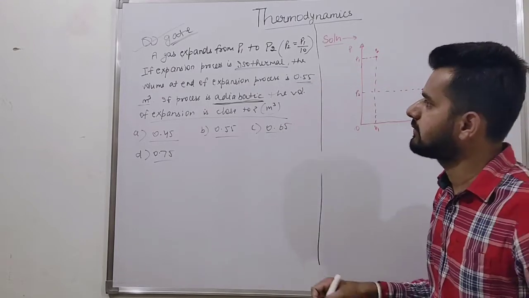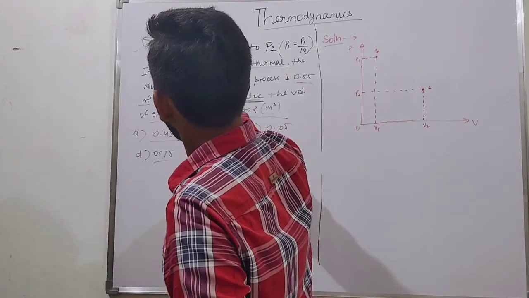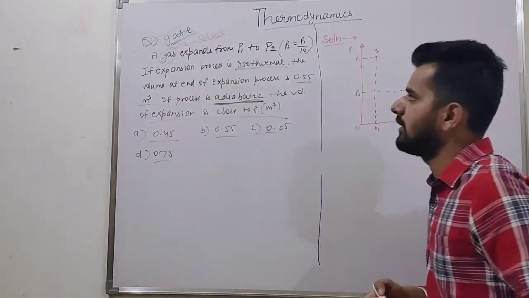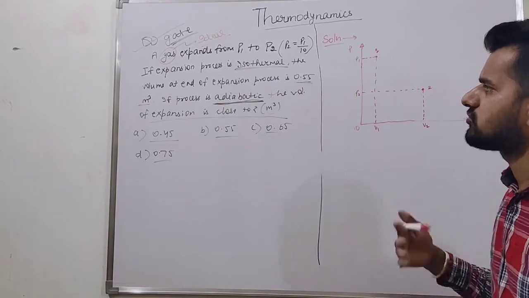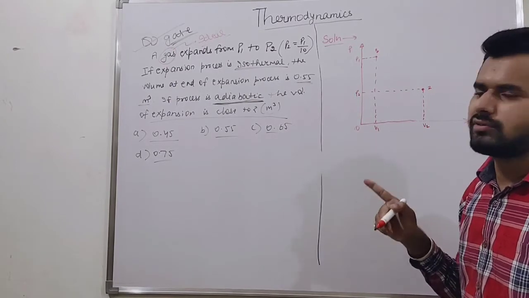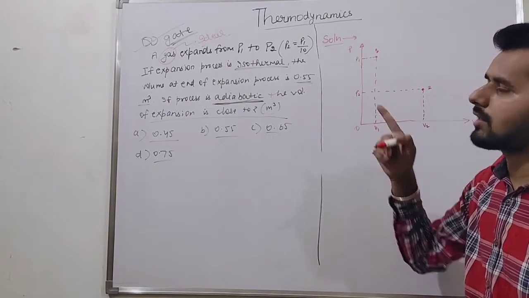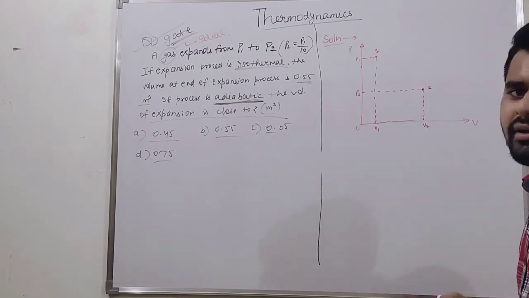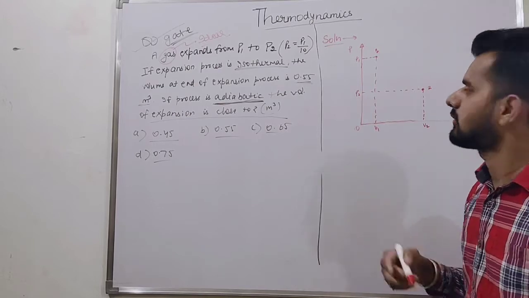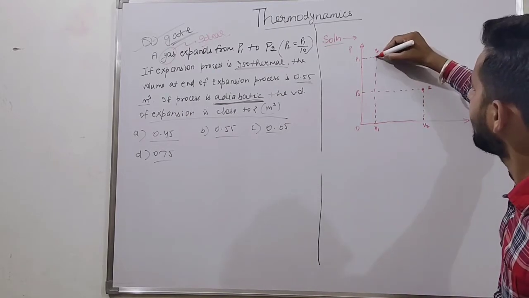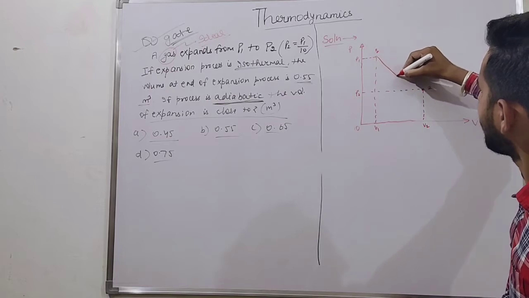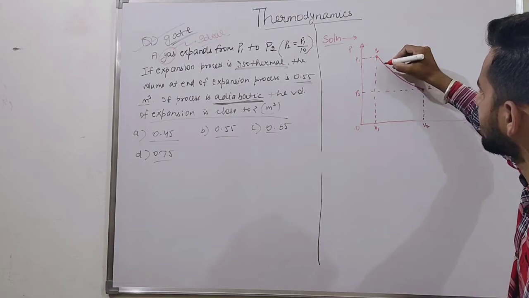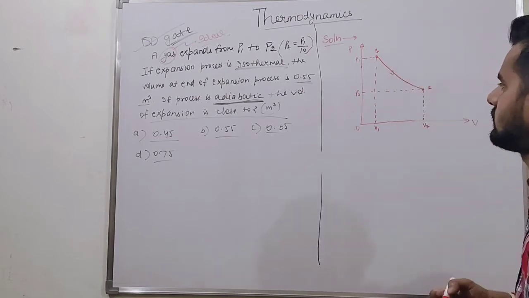Let us take the gas as an ideal gas. Unless mentioned otherwise, if the question is of a real gas, they clearly mention that this is a real gas. Until they mention it, we consider it an ideal gas, friends. Now for an ideal gas, the process is like that. Suppose this is an isothermal process.